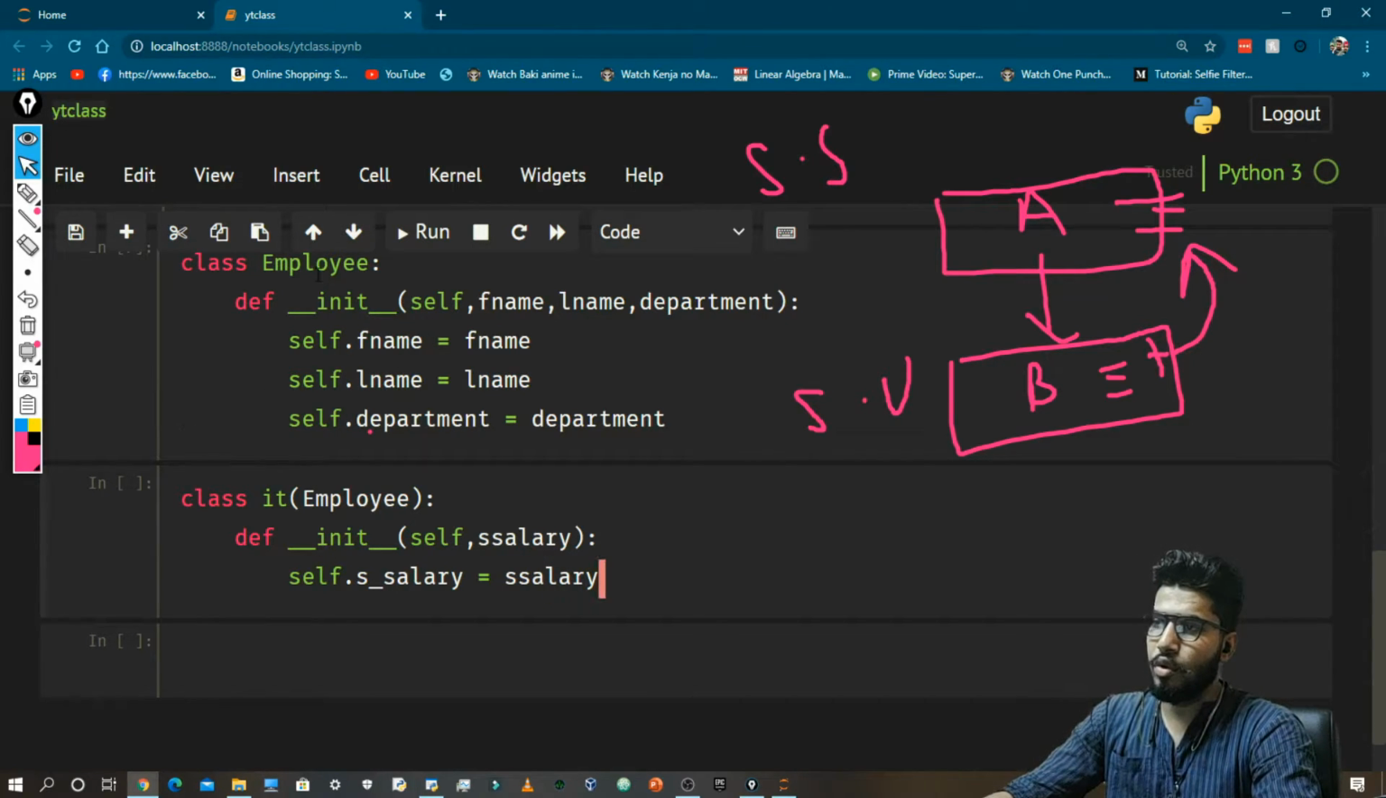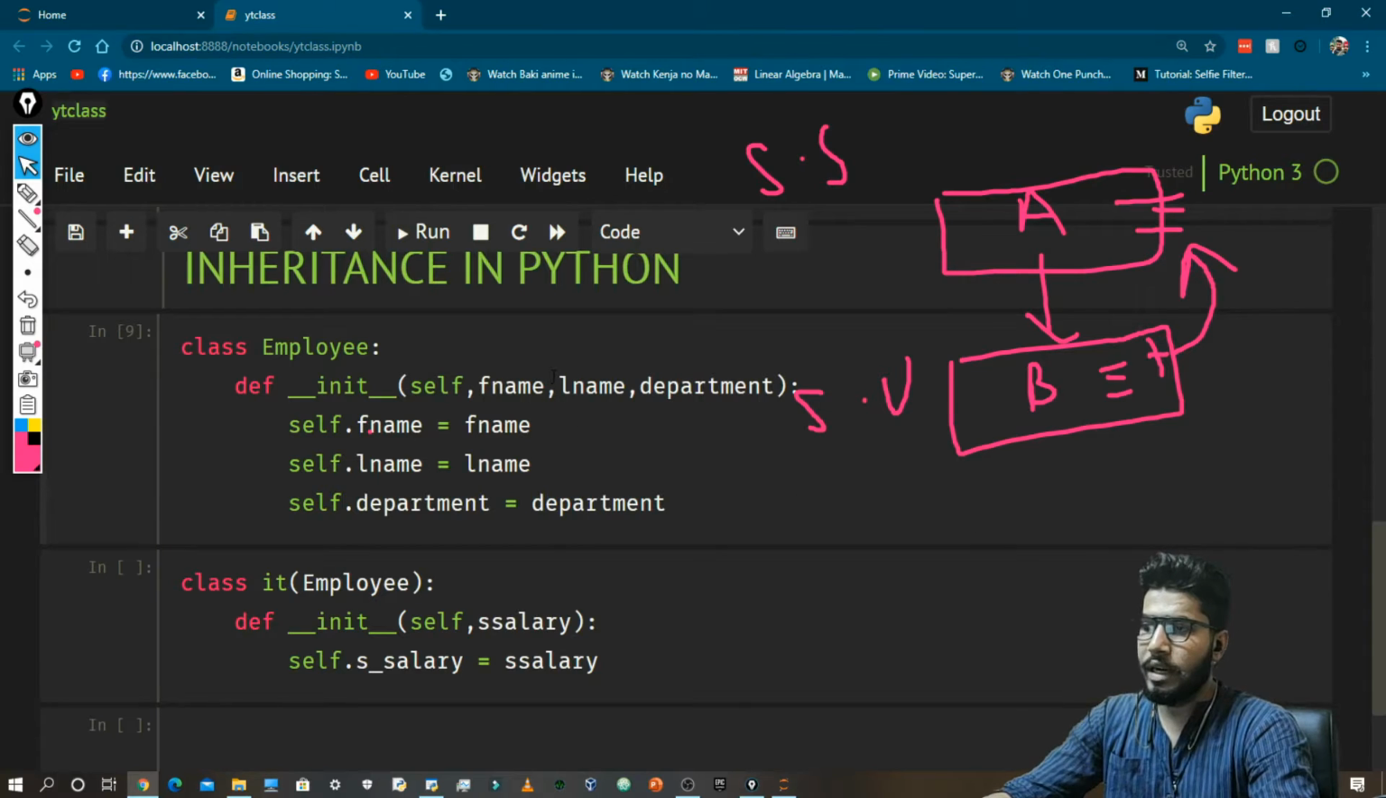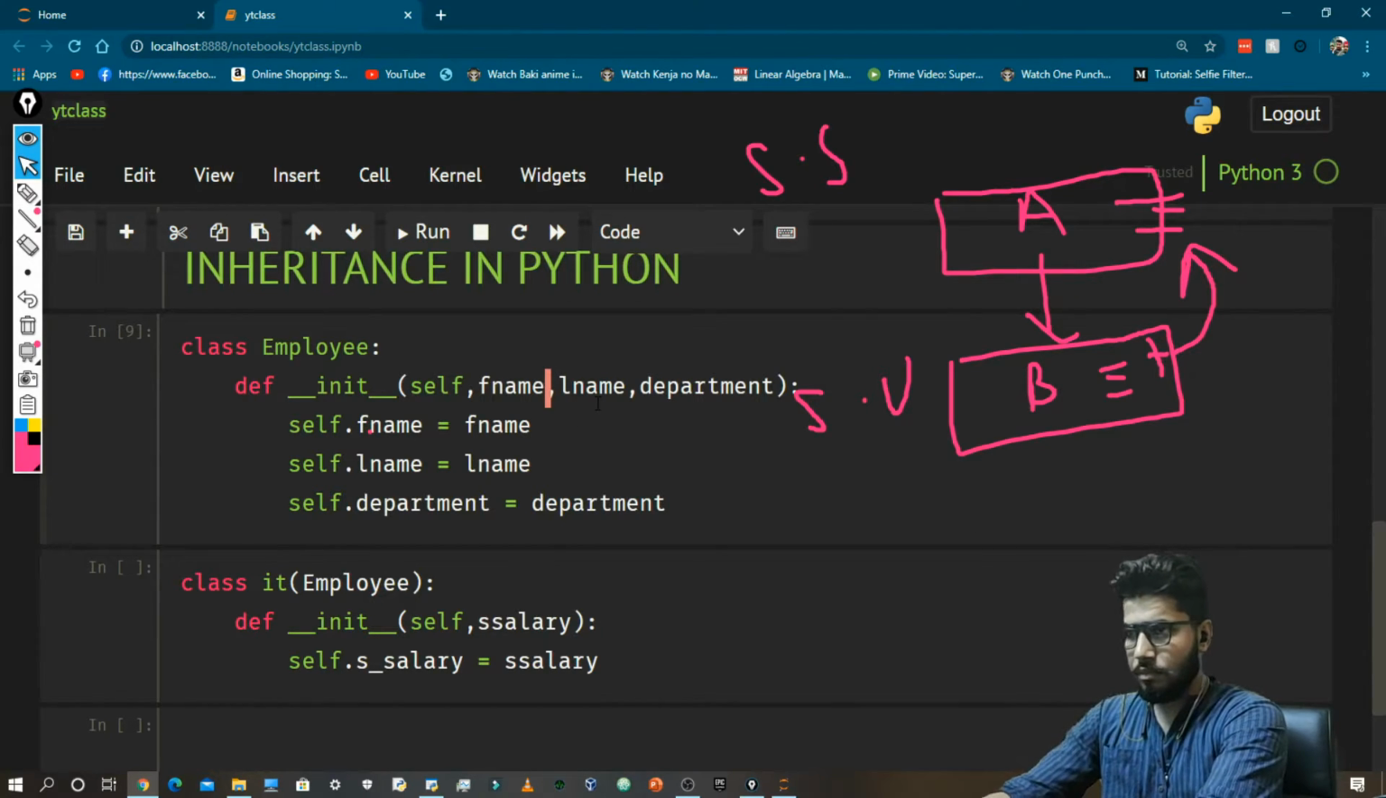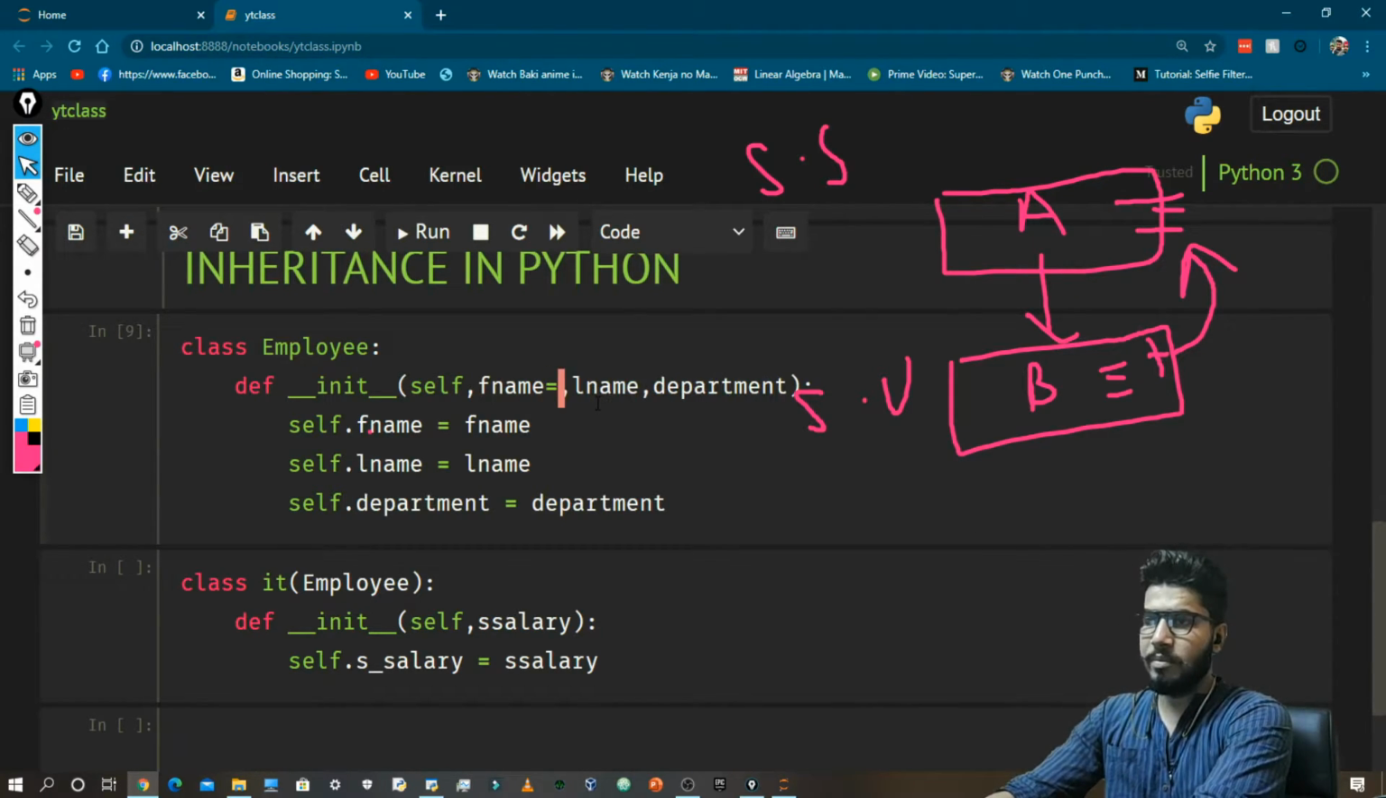Okay, so I have inherited all these values here. So I also want to tell you that in functions you can provide some predefined value.